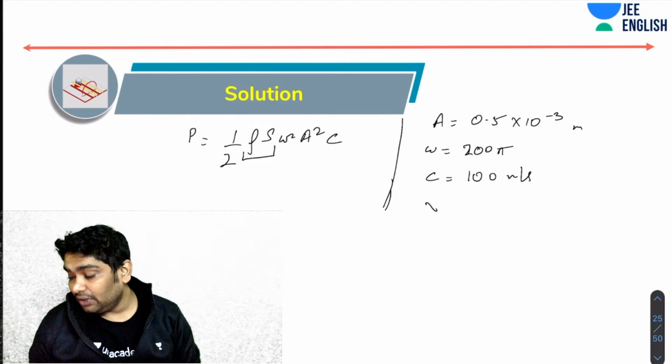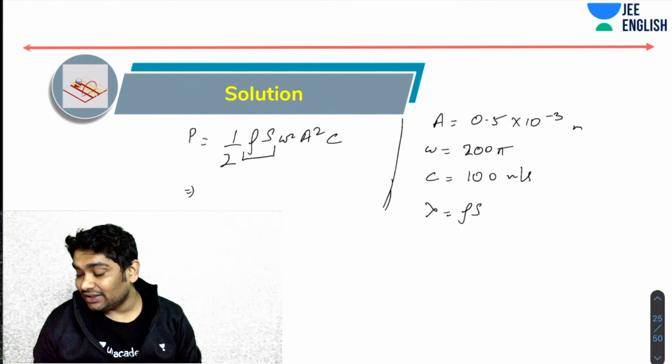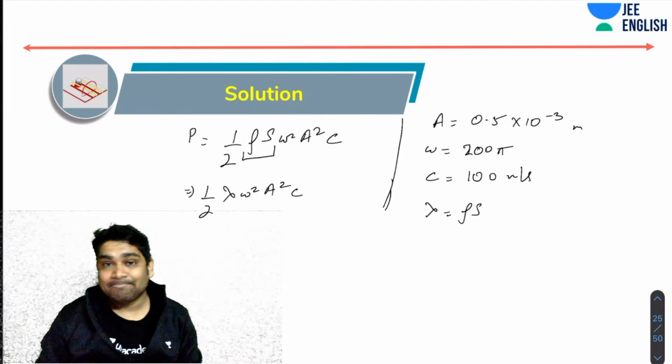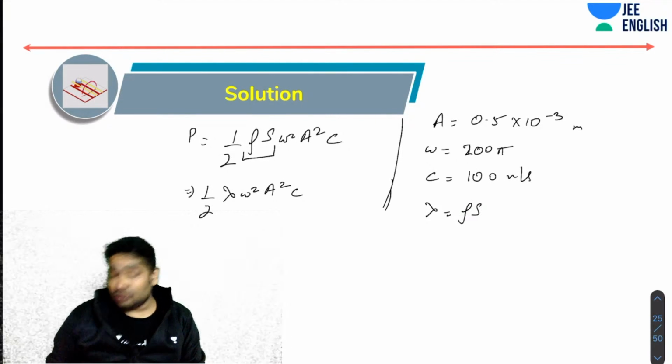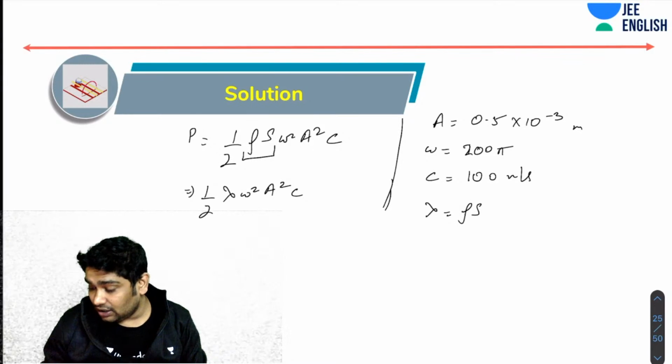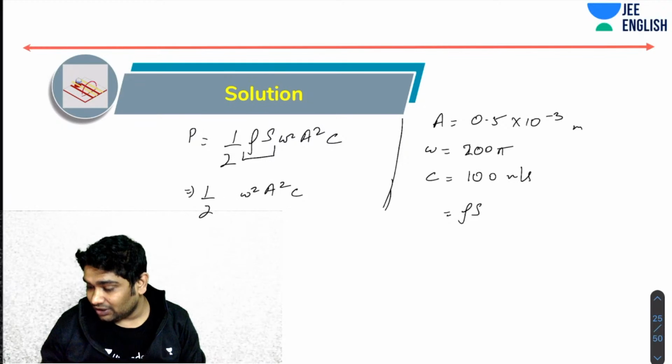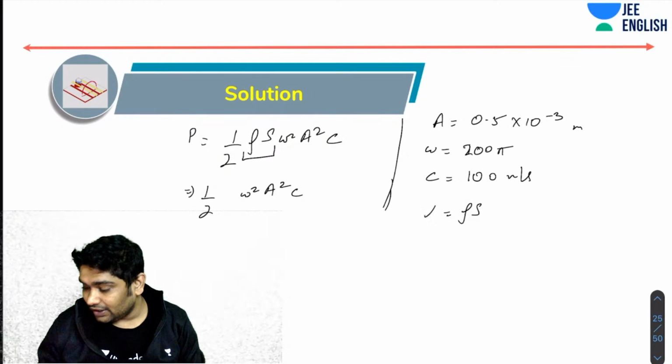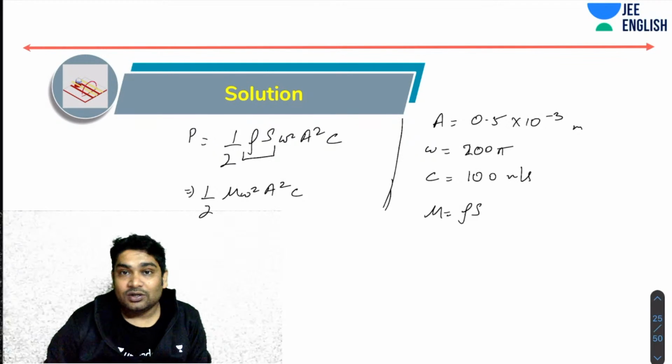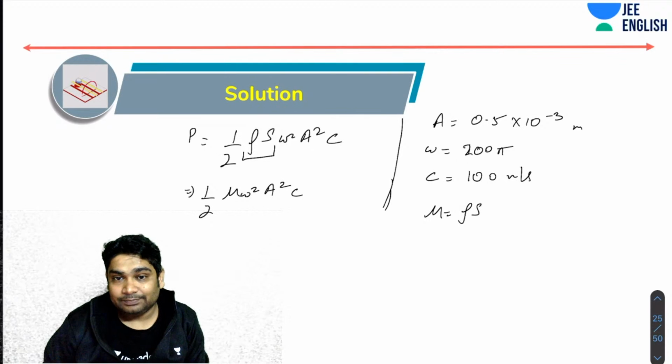So you know lambda equals rho into the area of cross section. So you can rewrite this as half lambda omega square A square C. Since I also know the tension, I know mu. We call this mu, mass per unit length. That is the expression for power.